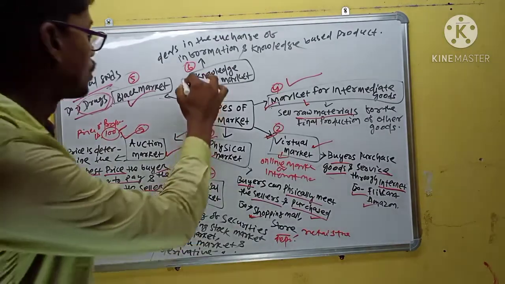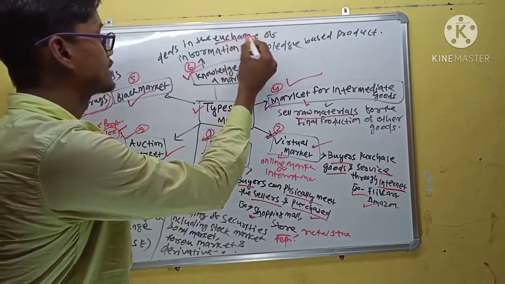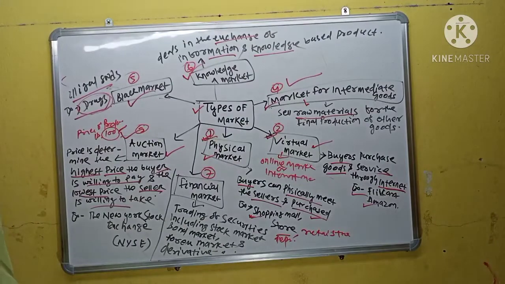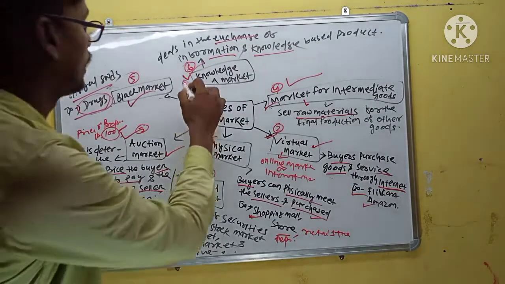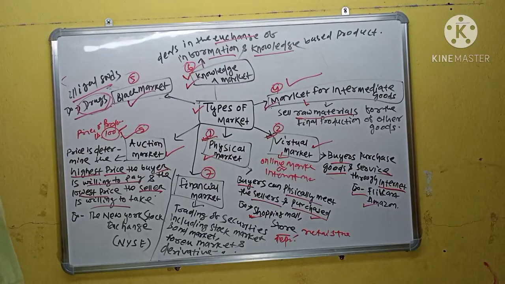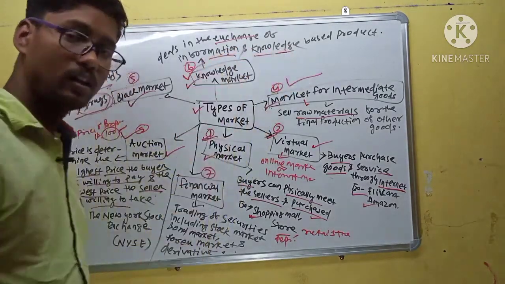Next is the knowledge market. Knowledge market is a market which deals in the exchange of information and knowledge. In this market, information and knowledge are exchanged.